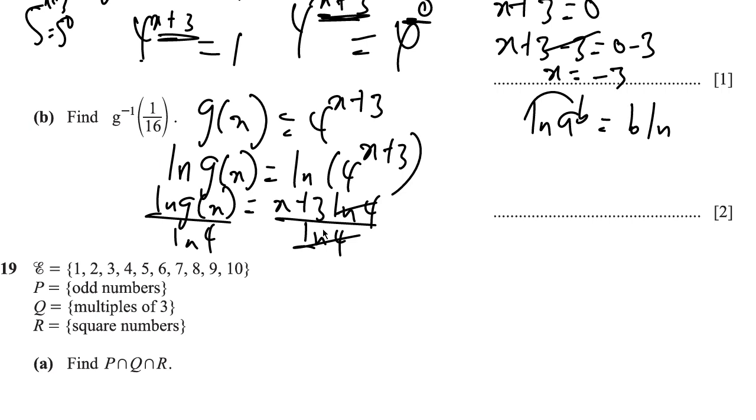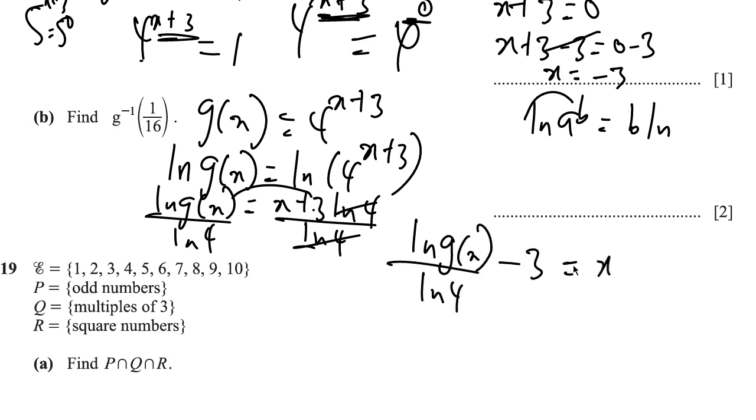And then we are to make x the subject. So we could move positive 3 over, and it becomes ln of g of x divided by ln 4, minus 3, is equal to x. So that implies that g inverse is going to be equal to ln of x divided by ln 4 minus 3, because after making x the subject, we then change g of x back to x. Then it asks for g inverse of 1 over 16.